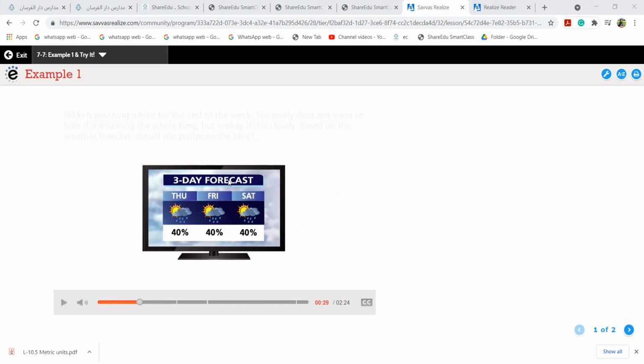Postpone. Okay, postpone because it is 40%. Anyone else? Nikki must plan for the hike or postpone it. The chance of rain is 40%.